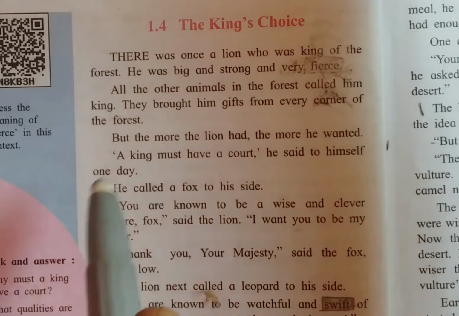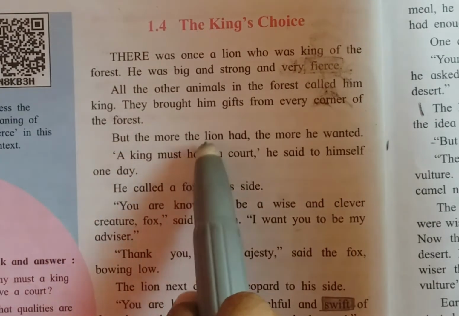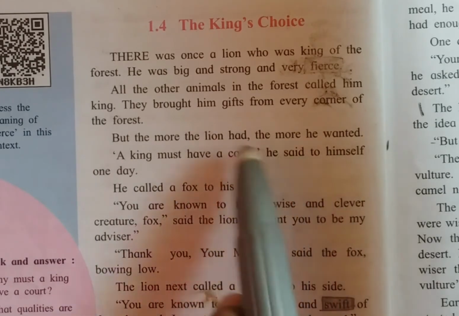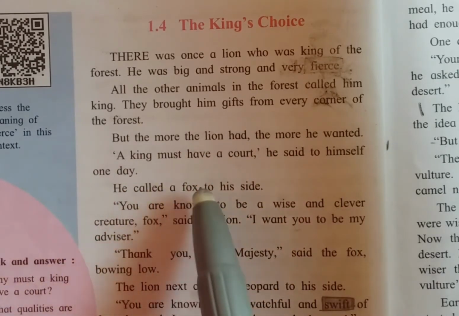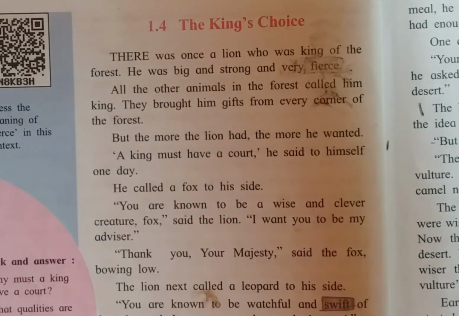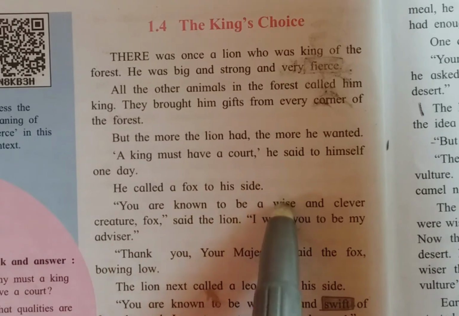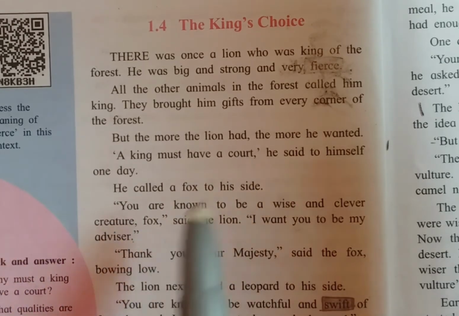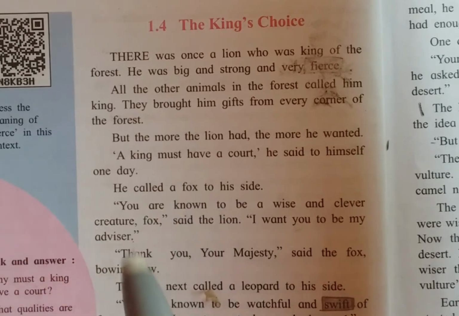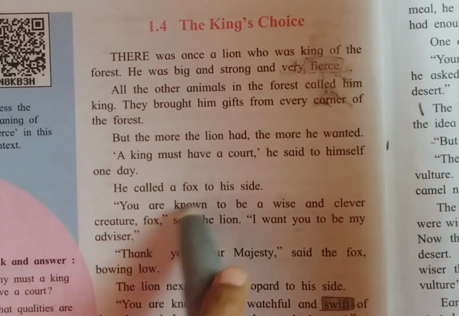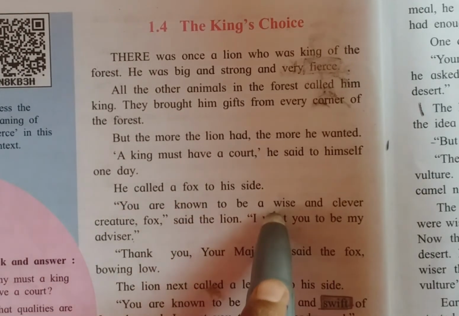The king said, but the more the lion had, the more he wanted. So students, there are different types of animals in the forest. So the king wanted more food, means more types of animals. Then one day the lion said to himself, a king must have a coat. So who said to himself? One day the lion said to himself, means he was thinking, means he decided that a king must have a coat. So one day he called a fox, means he called the fox to his side.